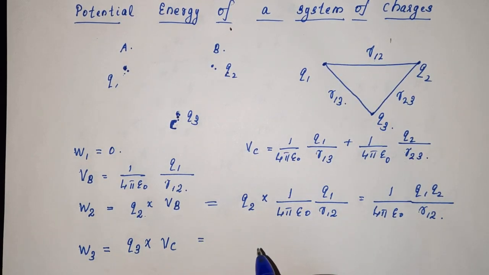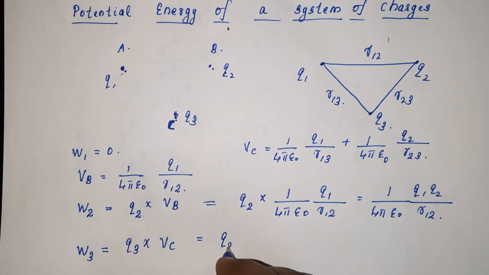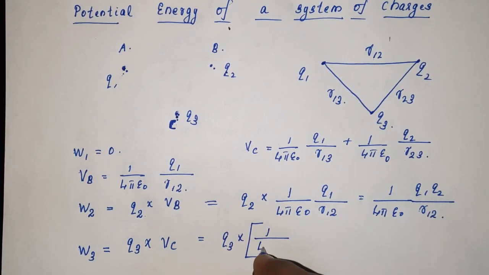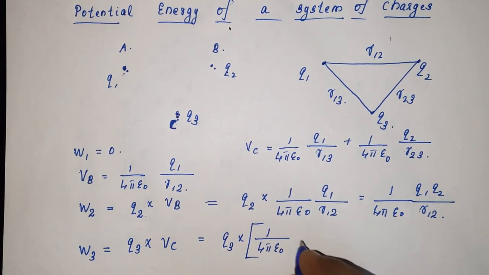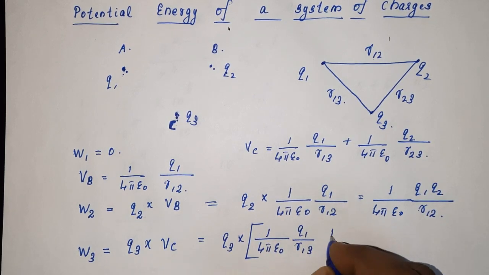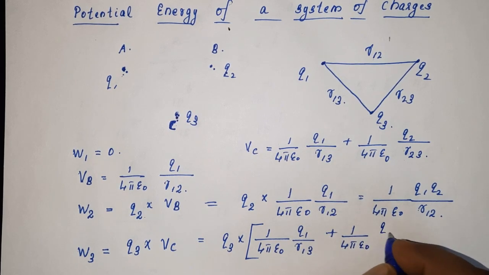So, the work done in bringing the charge Q3 becomes Q3 into, within brackets, 1 by 4 pi epsilon 0 Q1 by R13 plus 1 by 4 pi epsilon 0 Q2 by R23.